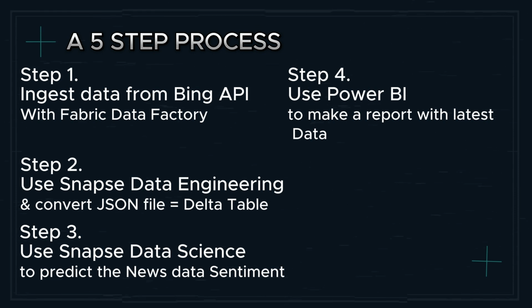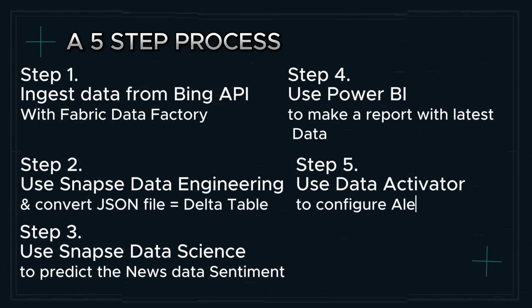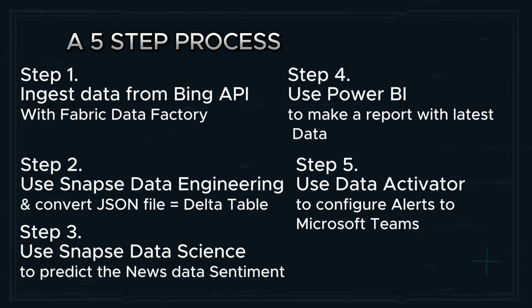So in the final step, which is step 5, we are going to be making use of the Data Activator to configure alerts. The Data Activator will configure alerts in the Power BI visual for us. Of course, these alerts are going to be sent to our Microsoft Teams.